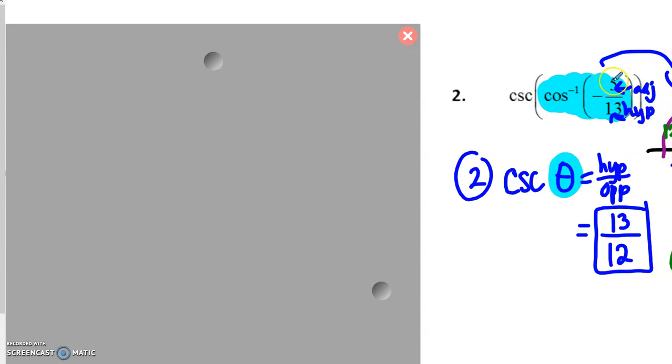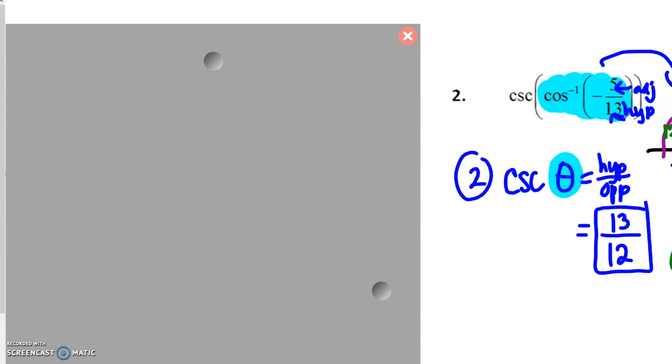You could also think, if you didn't remember, that cosine is adjacent over hypotenuse. So you know your adjacent side is negative 5. Your hypotenuse is always going to be positive. So that's another key indicator that your triangle is going to be over here in quadrant 2, because your adjacent side has to be negative 5.